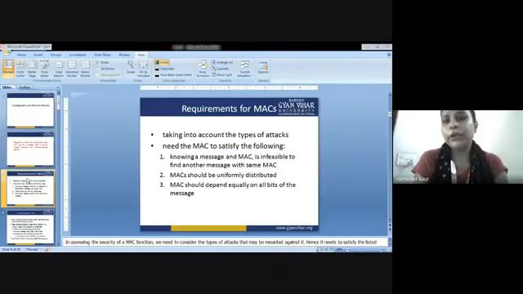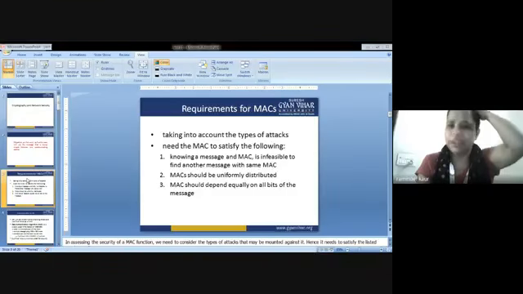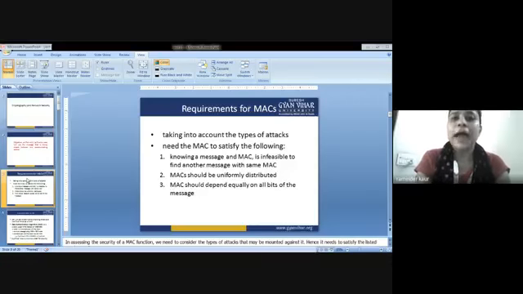So what will be the requirements for the message authentication protocol in cryptography, in MAC? Taking into account the types of attack, the MAC needs to satisfy the following conditions. First, knowing a message and a MAC, it is infeasible to find another message with the same MAC. Second, the MAC should be uniformly distributed. Third, the MAC should depend equally on all bits of the message.